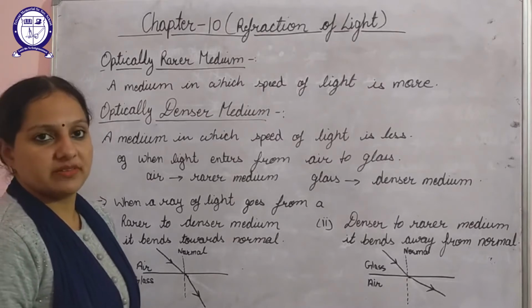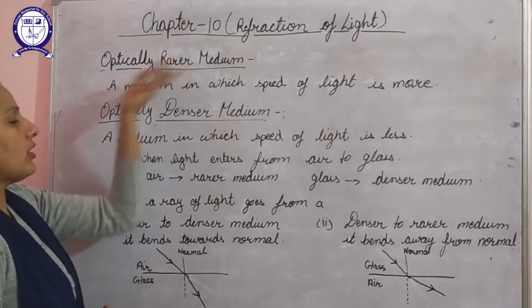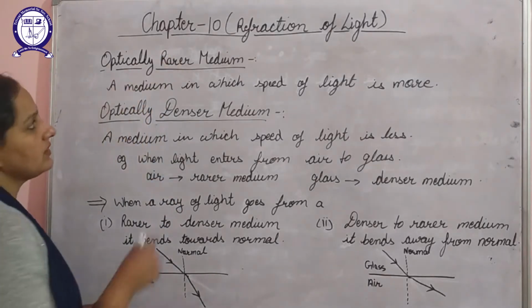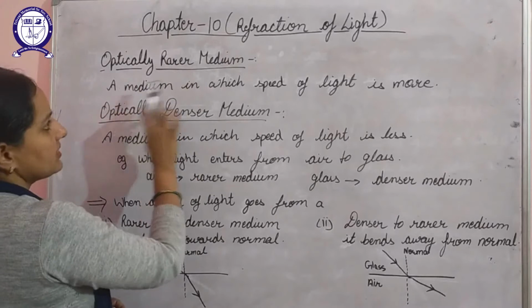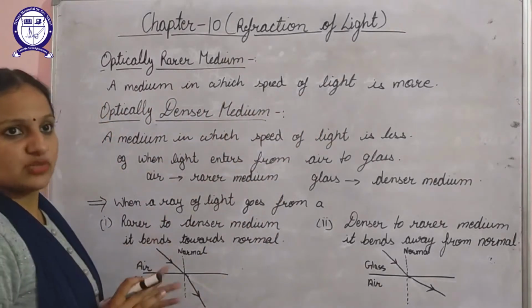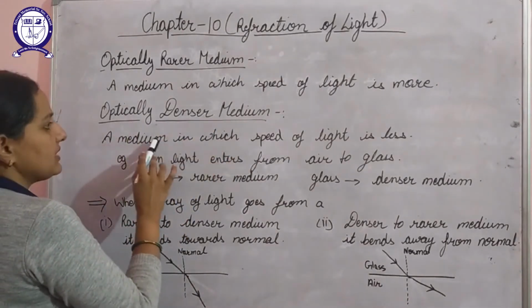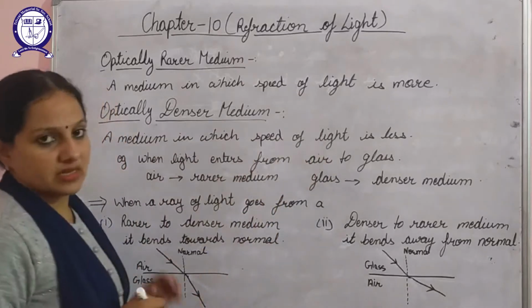One is optically rarer medium, the other is optically denser medium. So if we talk about optically rarer medium, it is a medium in which the speed of light is more. So we can categorize such a medium as rarer medium, and optically denser medium is a medium in which the speed of light is less.